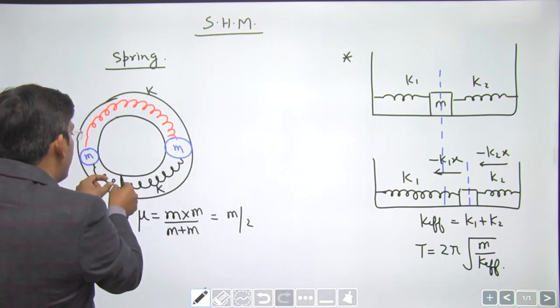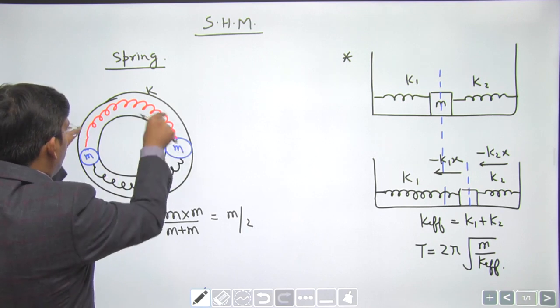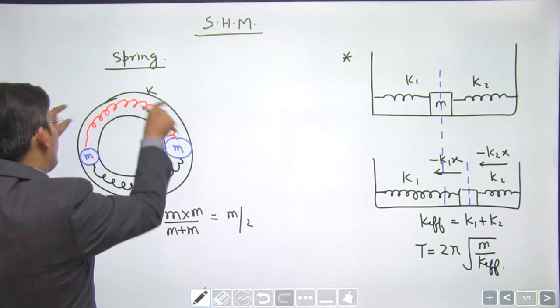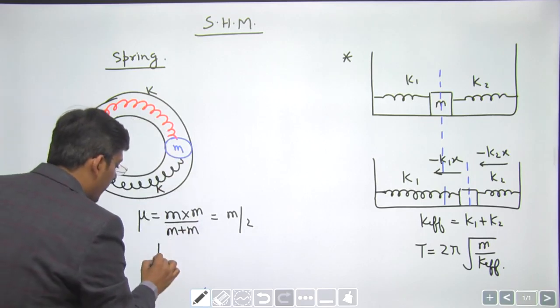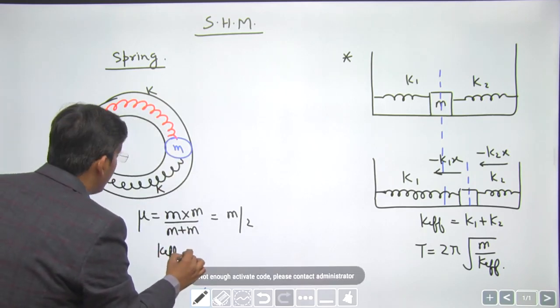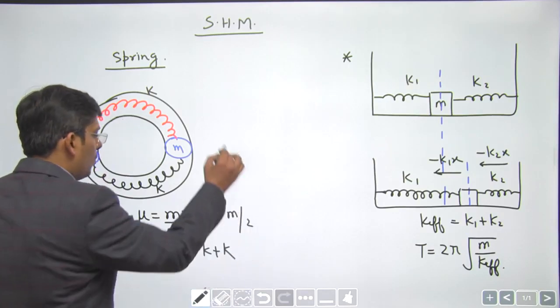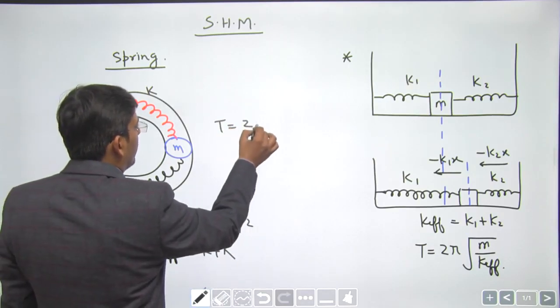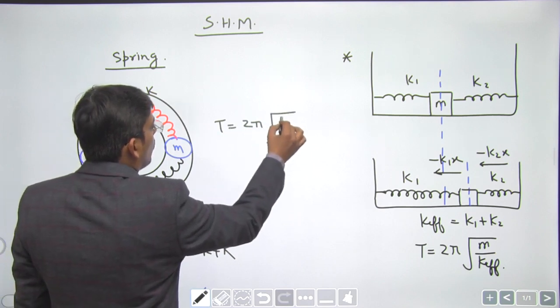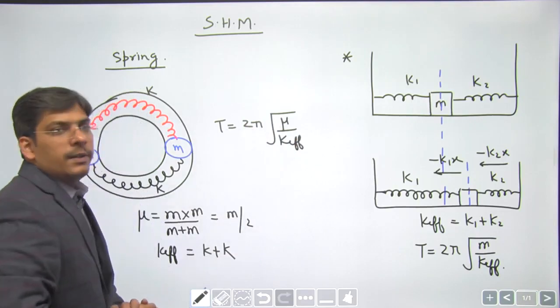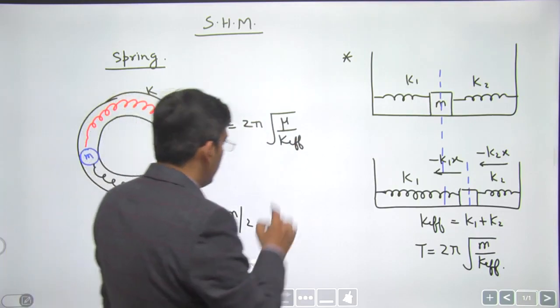The compressed spring when released exerts a force like this. The stretched spring when it tries to regain its original shape exerts the force in the same sense. So their spring constants get added up. Okay. Right, dear students? So we get the value of time period as 2 pi under root mu divided by the effective value of spring constant. Okay, right.